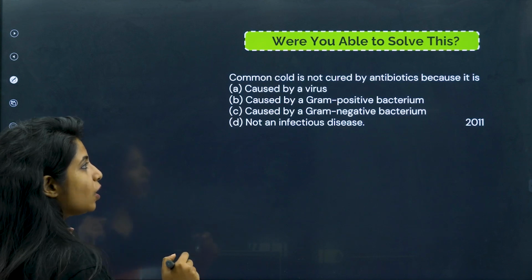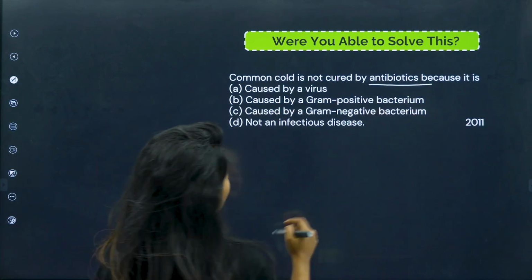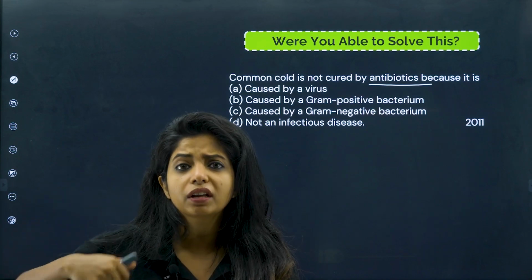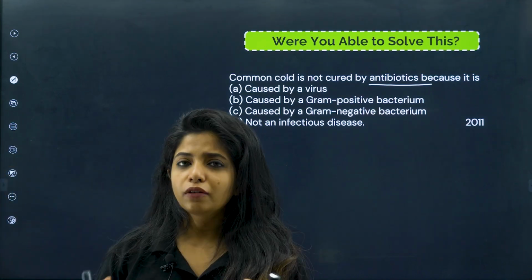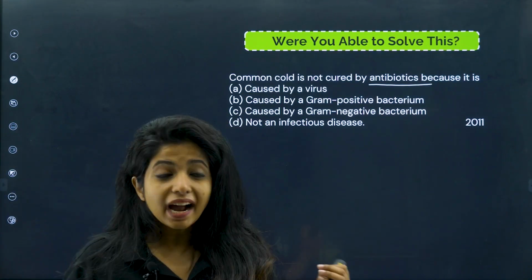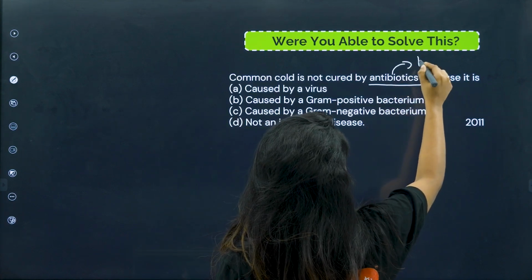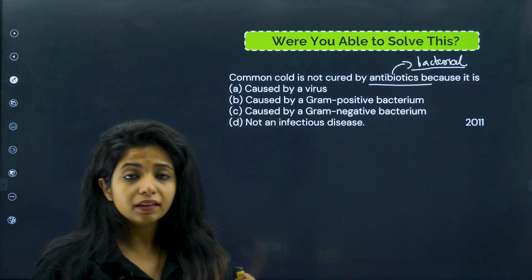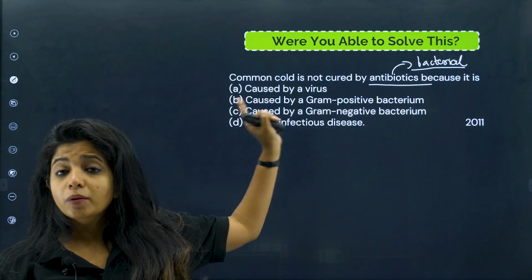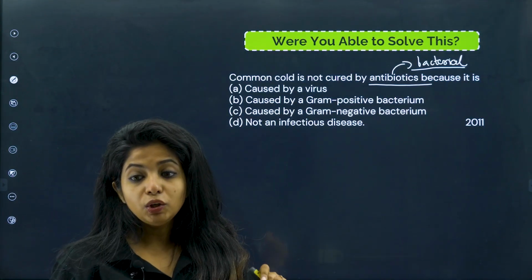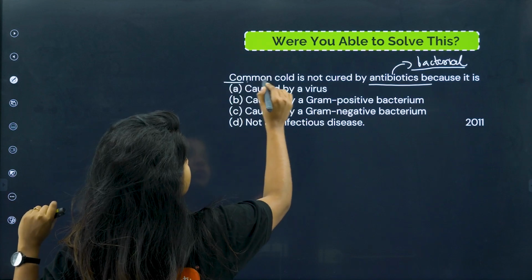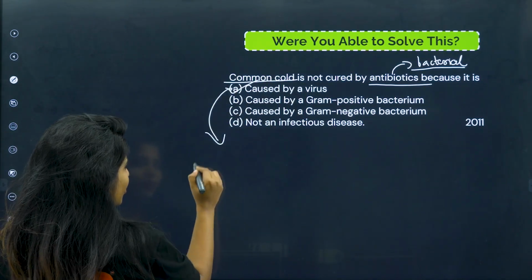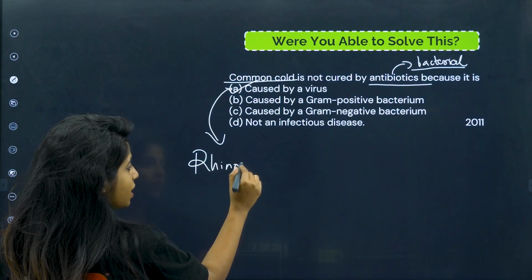So common cold is not cured by antibiotics, because why? Why does a doctor not give me an antibiotic when I go to him or her saying that I have a common cold? Because antibiotics are for treating bacterial diseases, children. The diseases that are caused by bacteria are cured by antibiotics. Common cold is caused by a virus. What virus? If you remember, a group of viruses which are known as what?